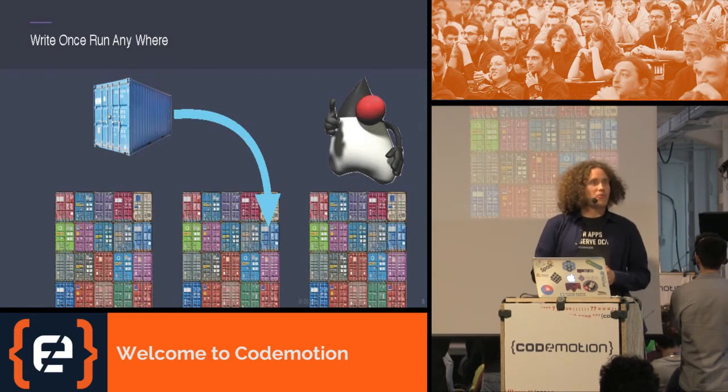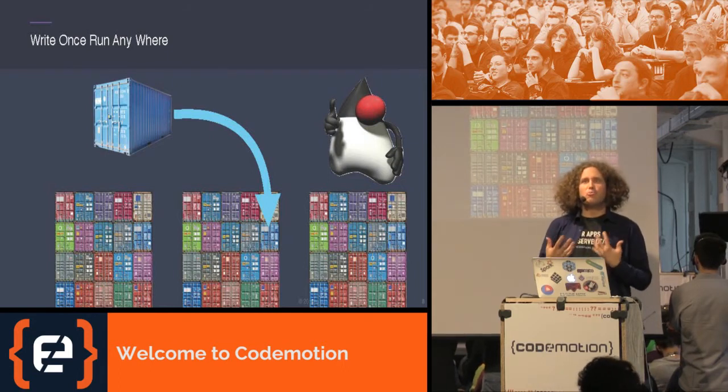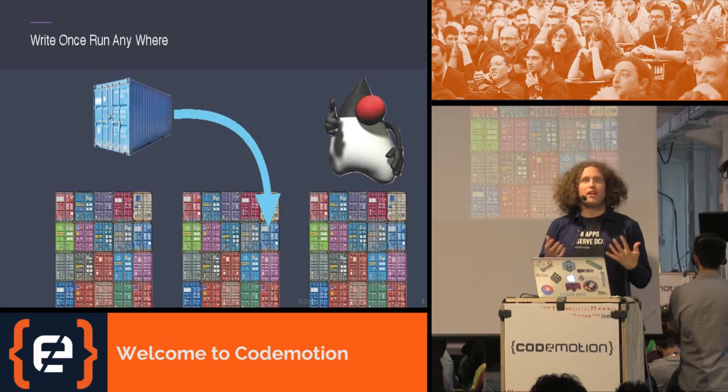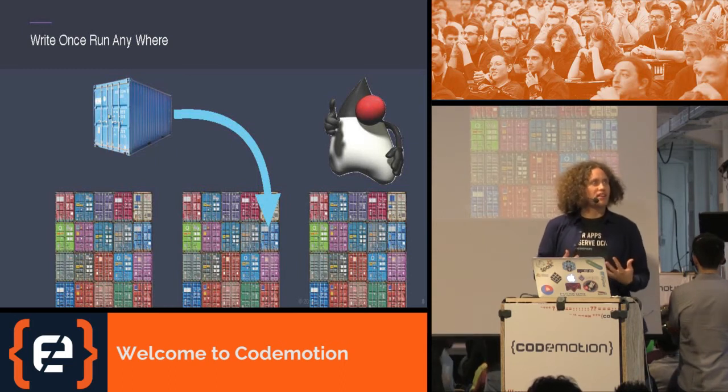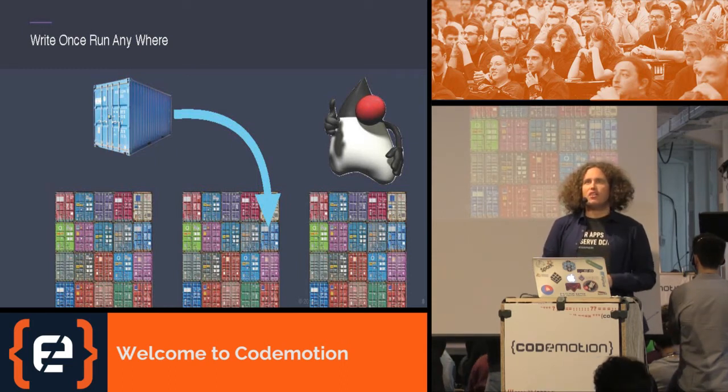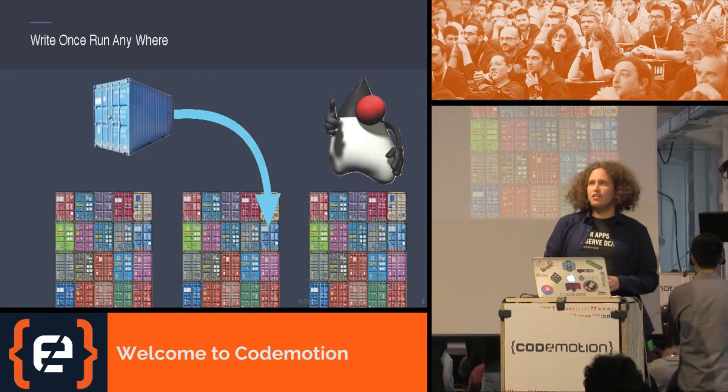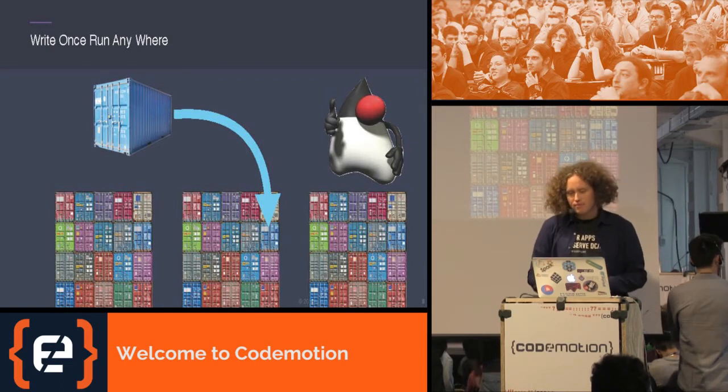This promise, write once, run anywhere, we will see where that kind of breaks, or where we have to be aware of what anywhere means. But this is the promise, and this is, I believe, also the real value we get out of using containers, that it becomes shippable, and we have a much easier time of testing it locally and then rolling it out to some remote production server.